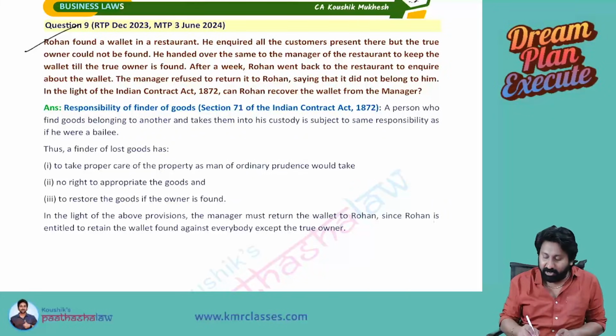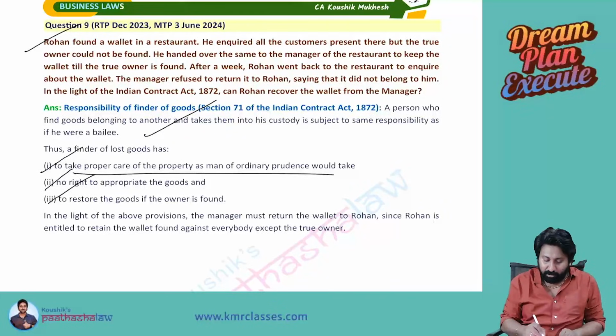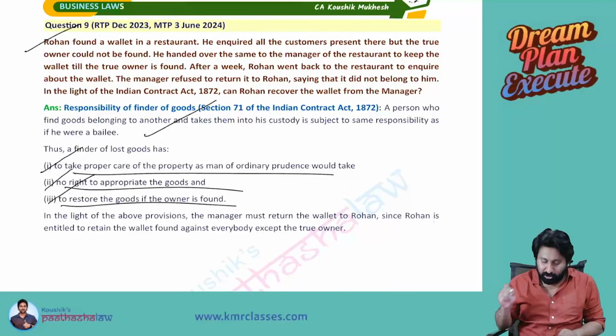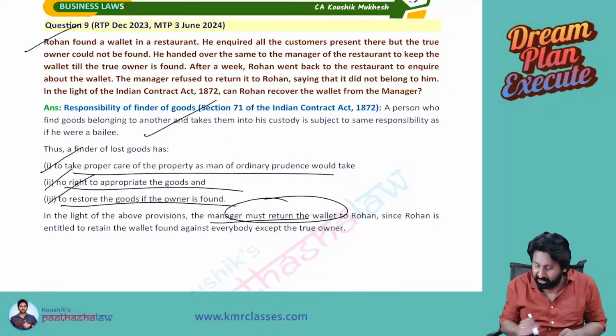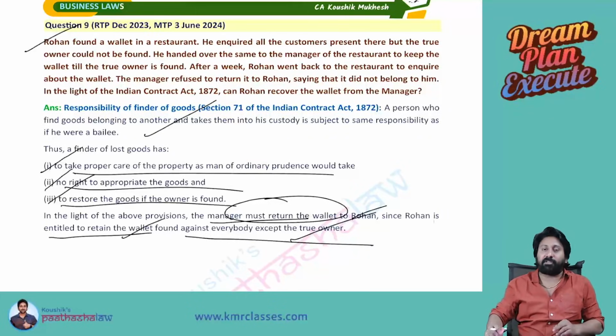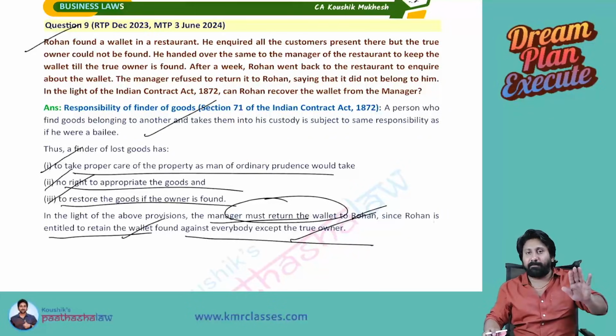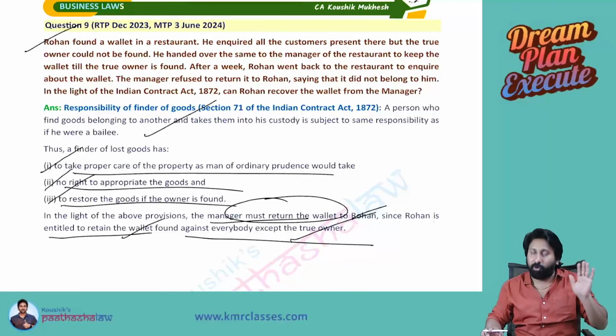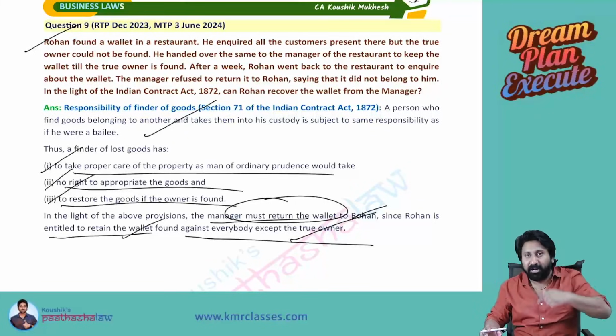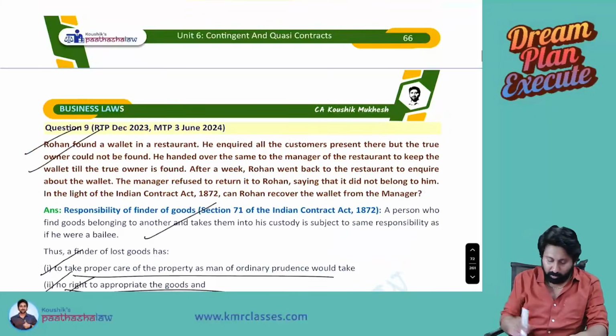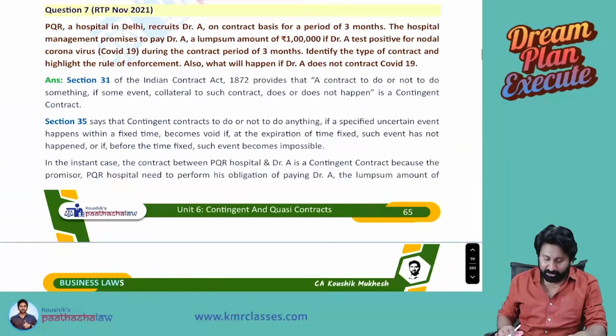So first you have to write about the finder of lost goods. Three points: to take proper care of the goods, not to appropriate them, and to restore the goods when the owner is found. In the light of the above, the manager must return the wallet to Rohan, since Rohan is entitled to retain the wallet found against everybody except the true owner. Means he can recover it from any person other than the true owner. If the true owner comes now, you don't have any right to retain it, give it to him. Okay, quasi contract created. Next one.